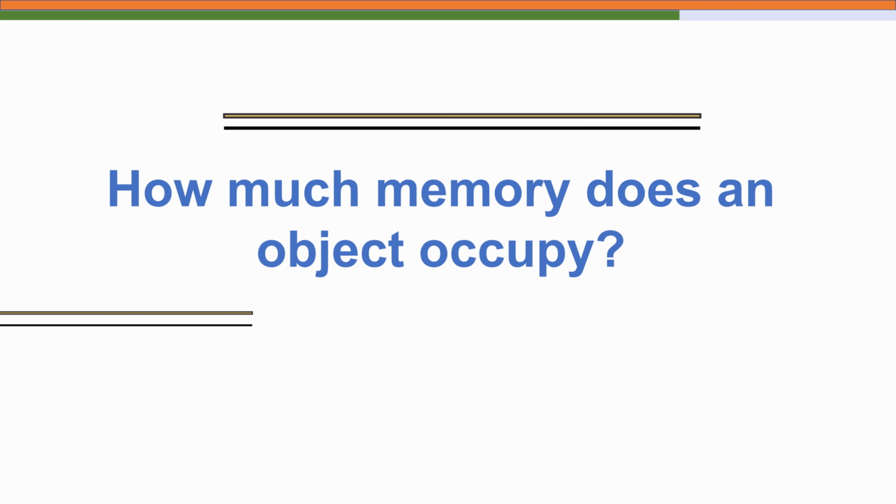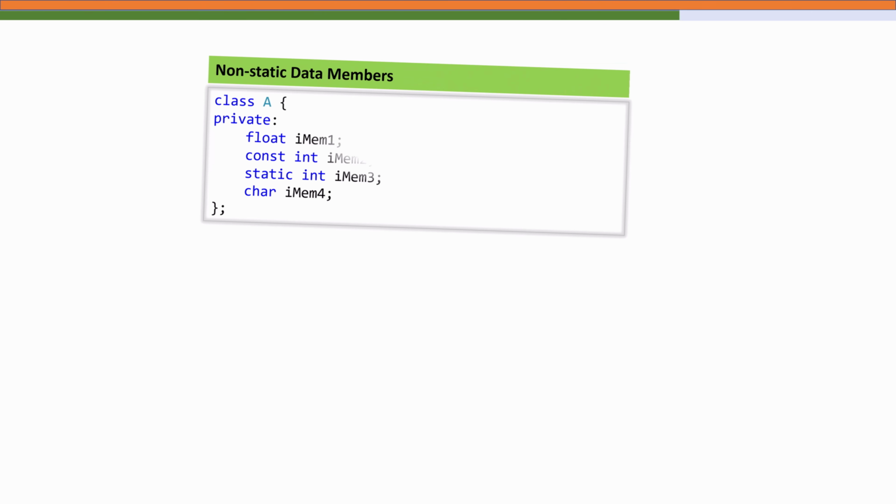So far we have seen how data is stored and managed through files, but even before data reaches the file, it occupies memory inside our program. So a natural question arises: how much memory does an object occupy? In C++, the size of a class or an object depends on its data members, its base classes, and sometimes the presence of virtual functions and virtual inheritance. Now let's explore this step by step.